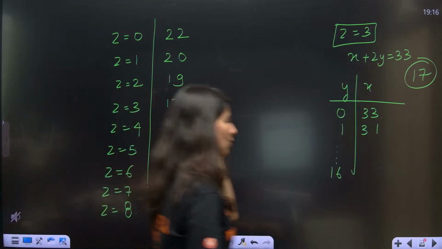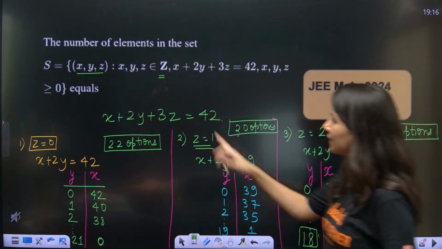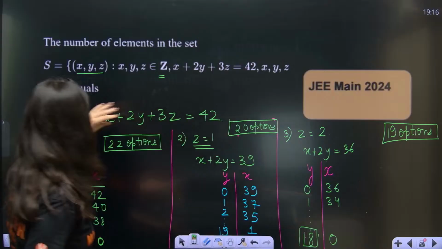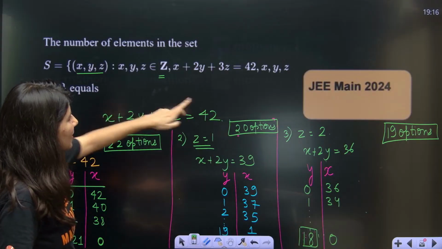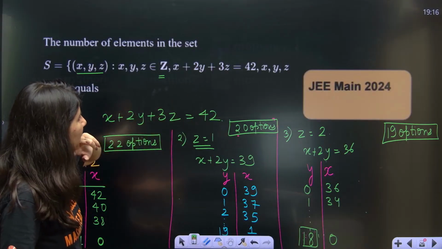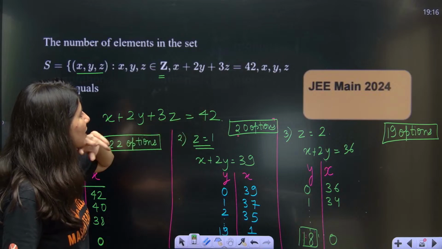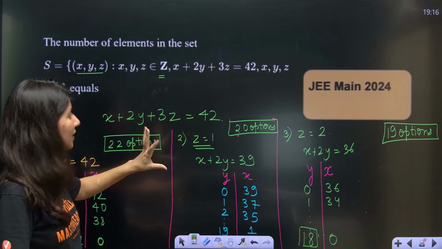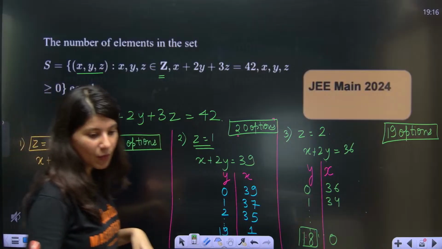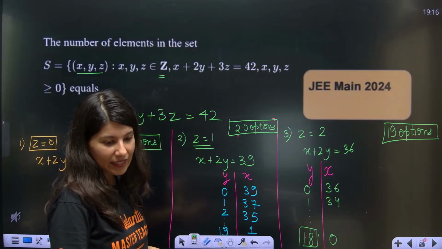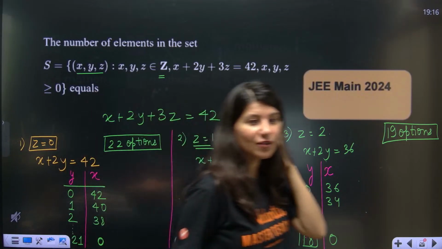Z is equals to 8. Okay. So first of all, let us talk about Z. Suppose x and y both are 0. So 3 ones are 3, and 3 fours are 12. Z can be maximum 14. Z maximum can be what? 14. Correct or not? What is the maximum value of Z?